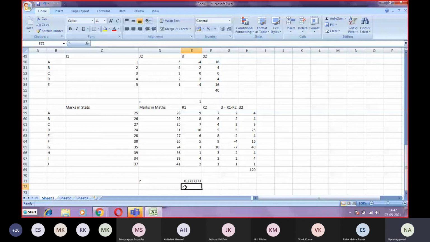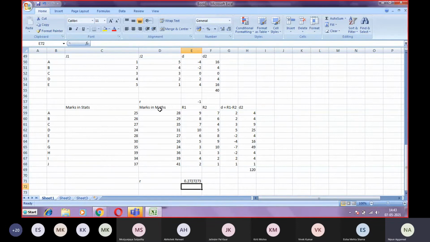So the interpretation of the results is: the student who has scored higher marks in stats has also scored higher marks in math, but to a lower extent. It is a positive correlation, but to a lower extent. Clear? But if every student who has scored higher marks in stats has also scored higher marks in maths, then it is a case of a perfect positive correlation. Clear? So we have made a model of the regression now.